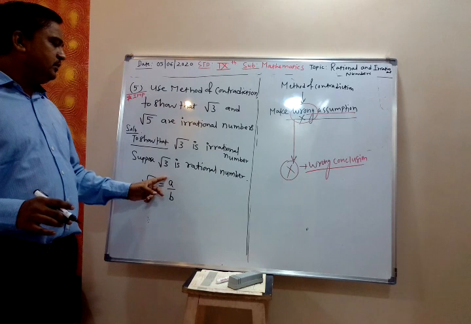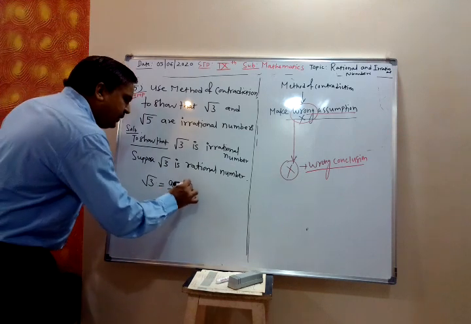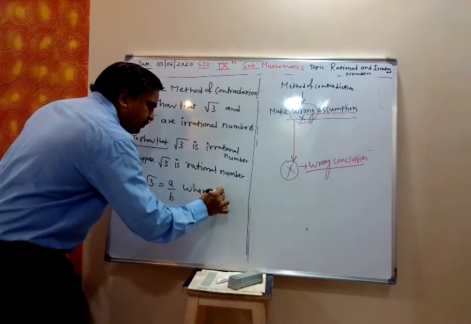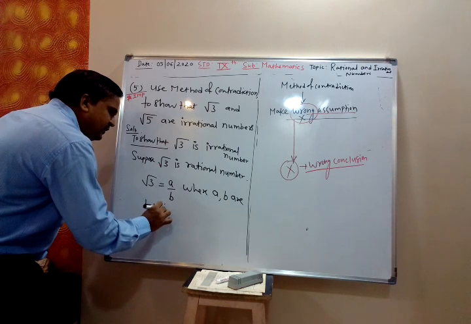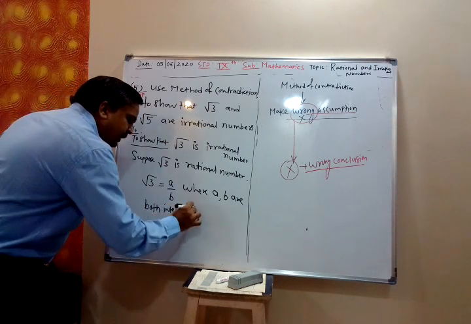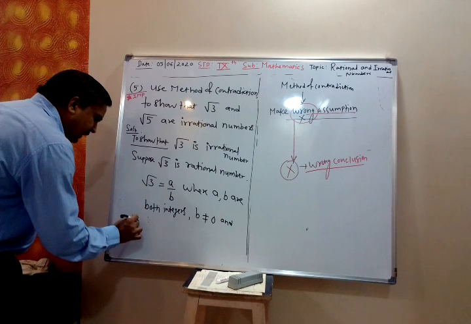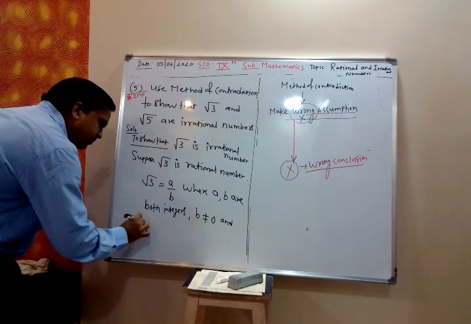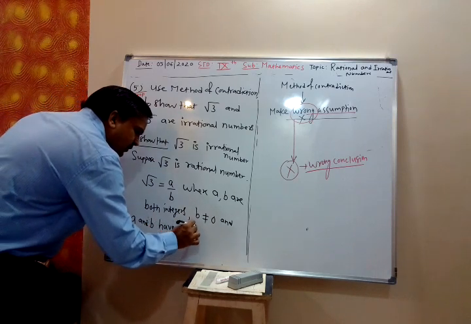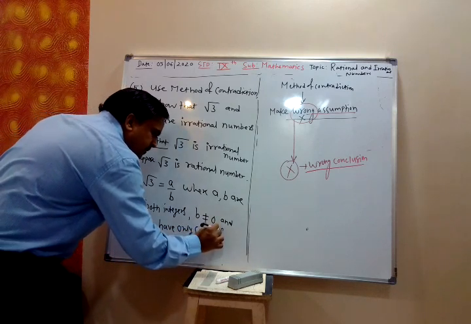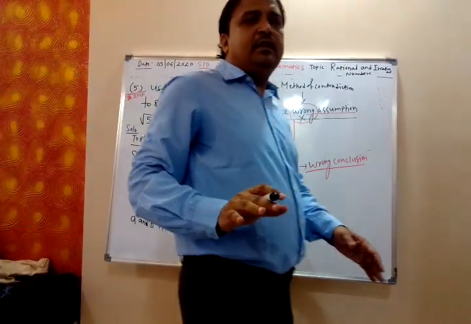So root 3 we have assumed rational number, so root 3 must be of the form a by b, where a, b are both integers, b is not equal to 0, and HCF of a and b has only common factor 1. This is the definition of rational number.